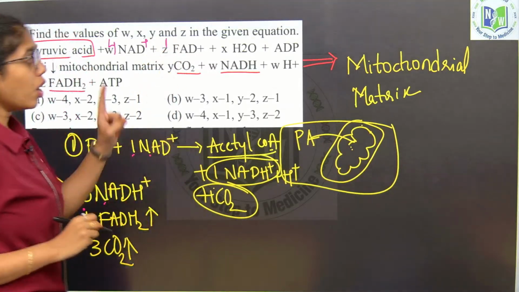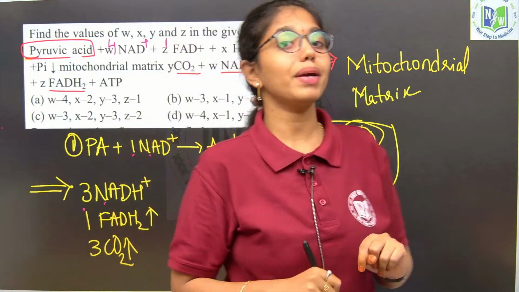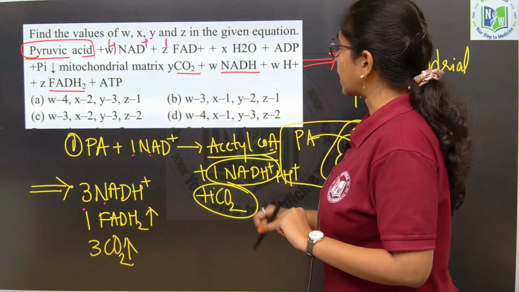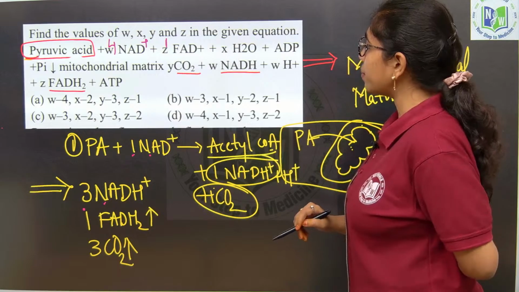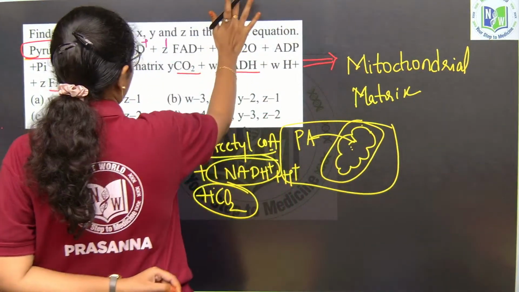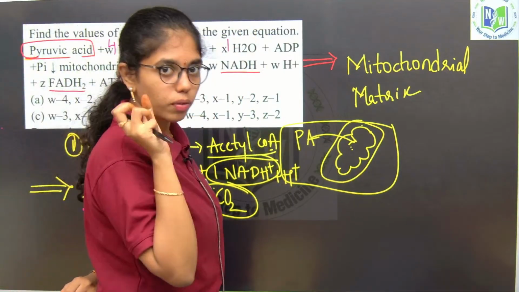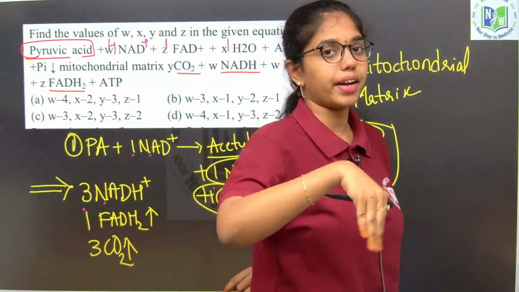Z will be 1 FAD plus only, because only 1 FADH2 will be released in the TCA cycle. And how many water molecules will be released out? That is of course 2. In the citric acid cycle, only 1 water molecule will be released, and then it is hydrated.